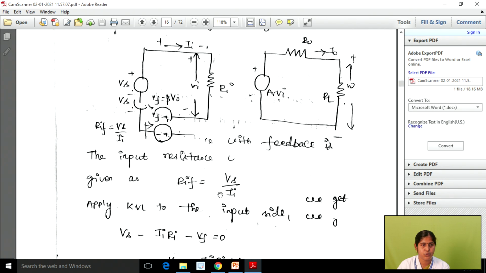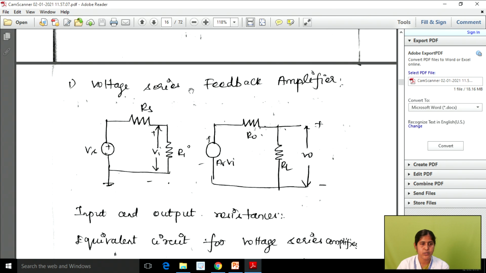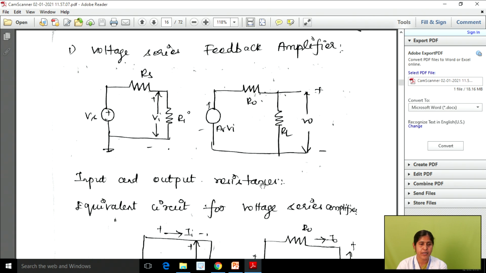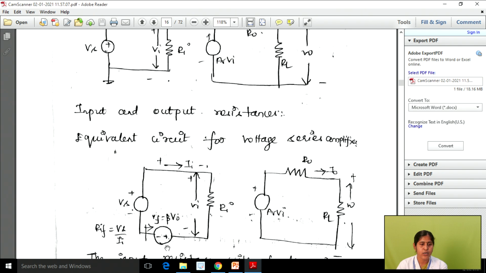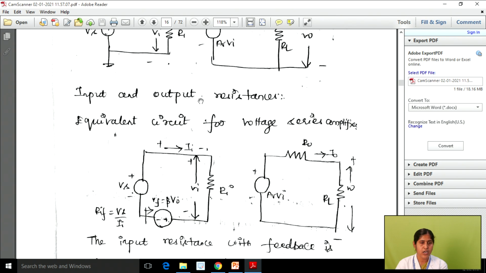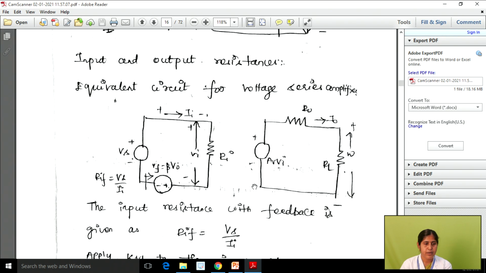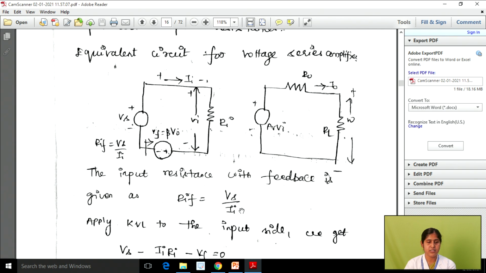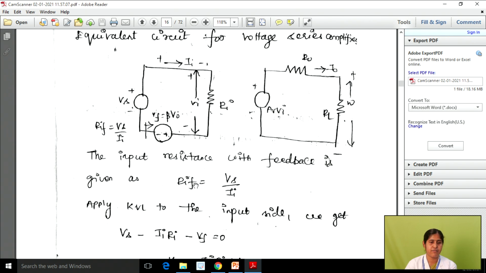So again I repeat this once again. In this case we are going to see the voltage series feedback amplifier. Here we have a voltage source at both input and output. From this we are going to calculate the input as well as the output feedback resistance. This is the circuit without feedback. When we add the feedback signal, we take this circuit for calculating the input and output feedback resistance. From this we know that RiF, the input feedback resistance, is Vs divided by Ia.